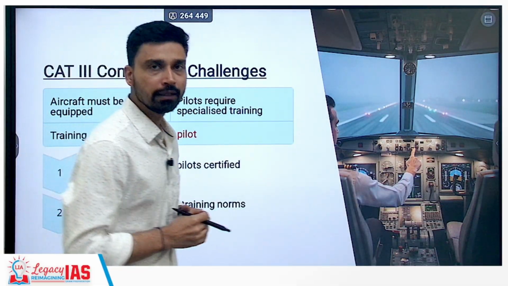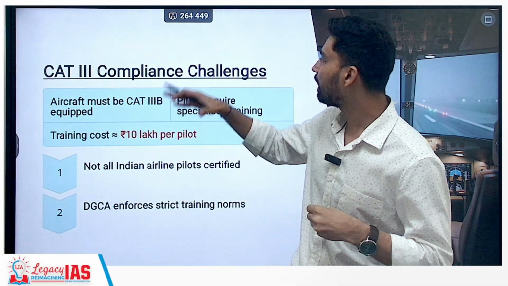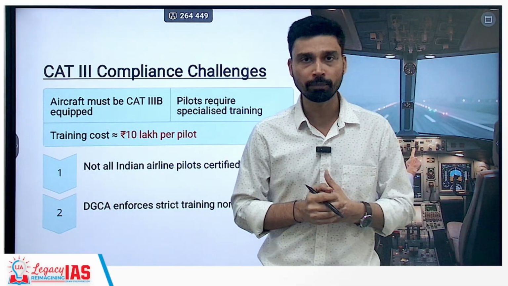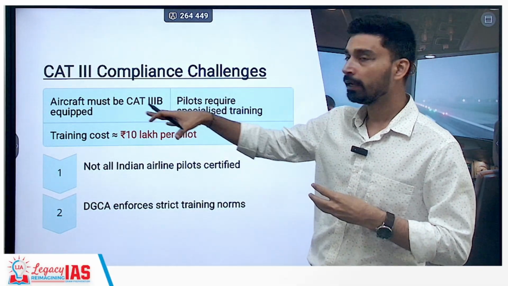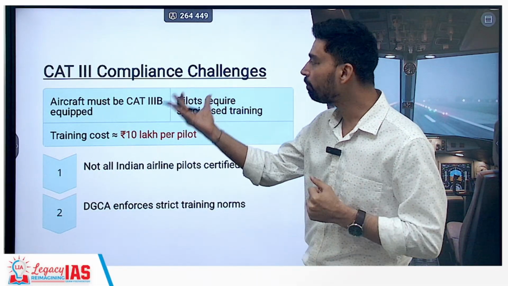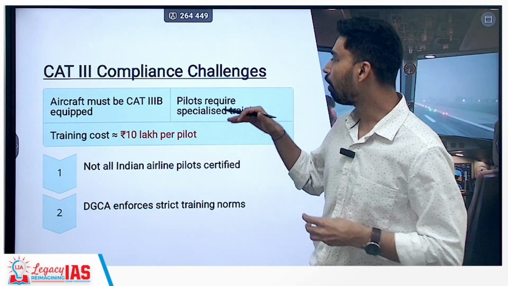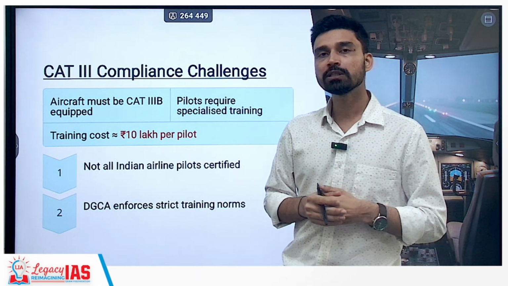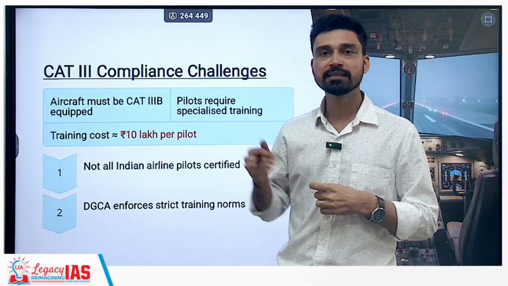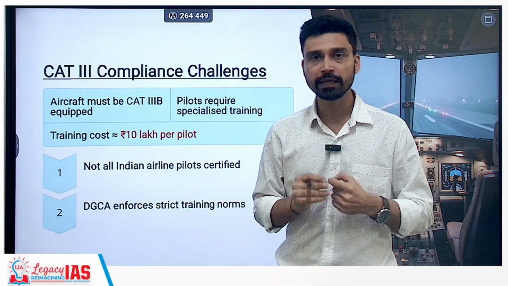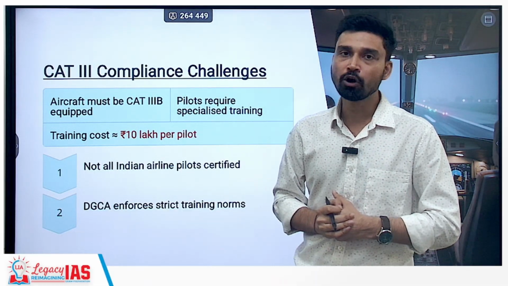Now, in India, the problem is that Cat 3 compliance is something that we are not seeing from the flight operating companies. For example, only those aircraft which are equipped with a Cat 3 system can use this particular system to land. Apart from that, it is also not possible that all pilots will be able to utilize this system to land safely, because pilots have to undergo rigorous specialized training to land under the Cat 3 guidance system.